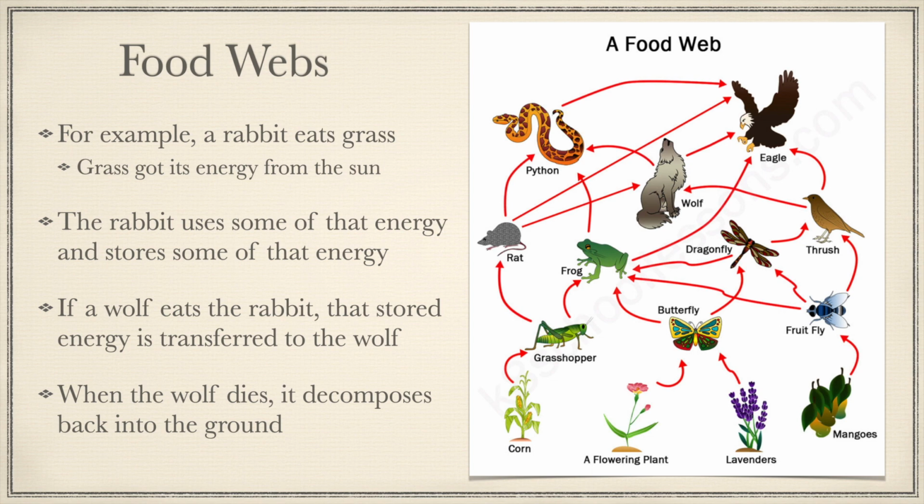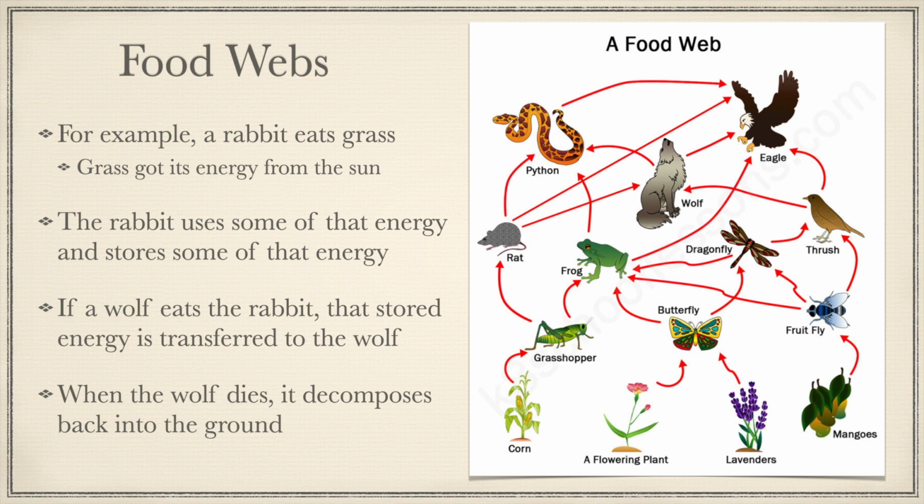So that energy moves through food webs. So for example, a rabbit eats grass. So the grass gets its energy from the sun, and then the rabbit gets its energy from the grass. So the rabbit uses some of that energy and stores some of that energy. If a wolf then eats the rabbit, that stored energy is transferred to the wolf.